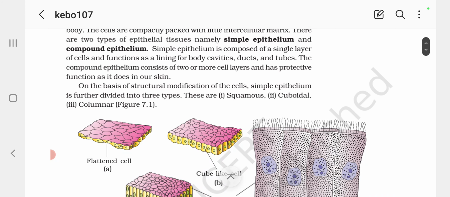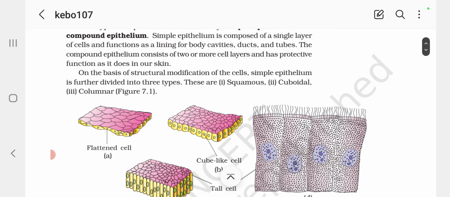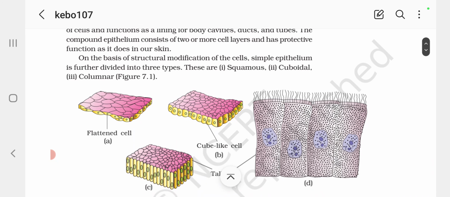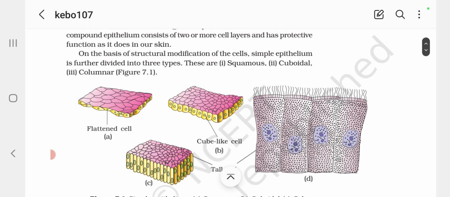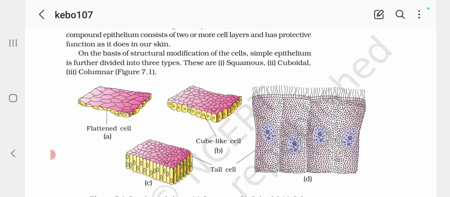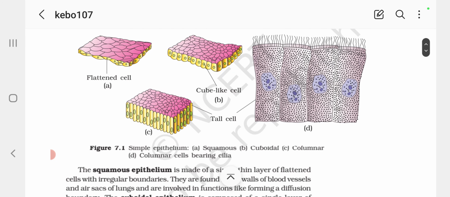There are two types of epithelial tissues, namely simple epithelium and compound epithelium. Simple epithelium is composed of a single layer of cells and functions as lining for body cavities, ducts, and tubes. The compound epithelium consists of two or more layers of cells and has a protective function as it does in our skin. On the basis of structural modification of the cells, simple epithelium is further divided into three types. These are first squamous, second cuboidal, third columnar.